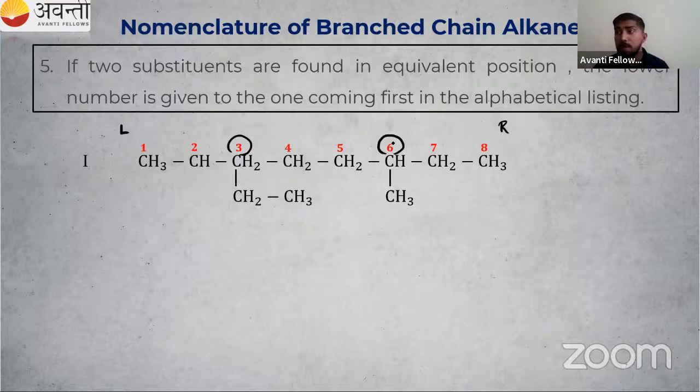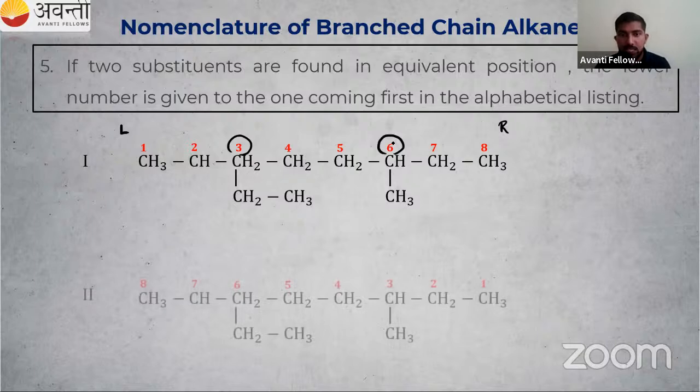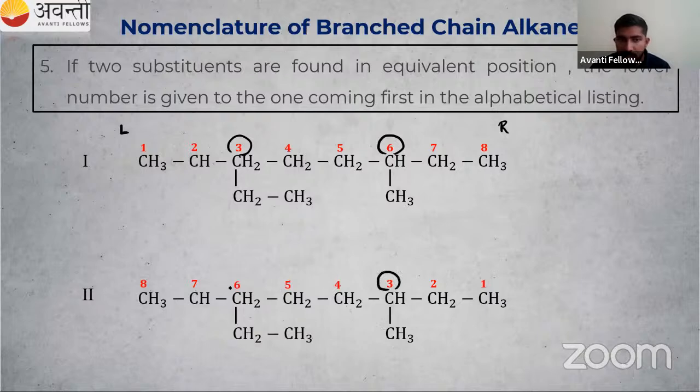Then sir, what about numbering from right to left? Okay, let us try it also. So from this side, I'm numbering. So third, this one is sixth. So which one I have to consider? 3 and 6, 3 for ethyl, 6 for methyl, or 3 for methyl, 6 for ethyl. Confusing. So what is given here? The lower number is given to the one coming first in the alphabetical listing. So we have ethyl, we have methyl. So which one comes first in alphabetical order? Of course, ethyl. So this ethyl should be numbered. So first, we should get the lower number.